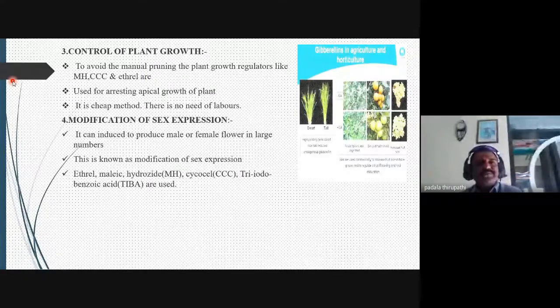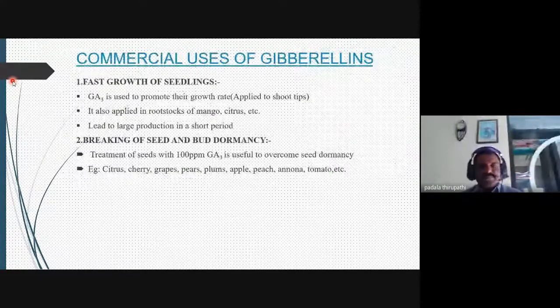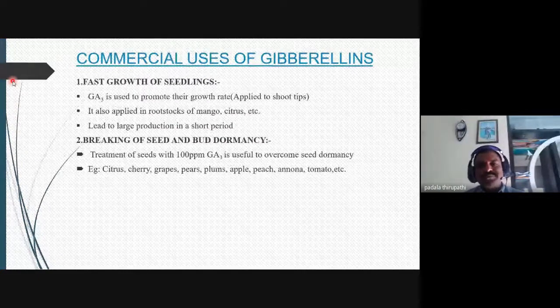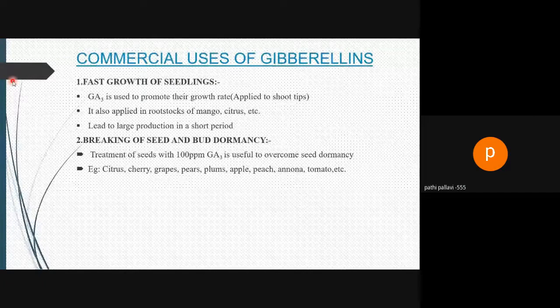What are the important physiological actions related to commercial crops or commercial plants? Enhancing the growth rate.